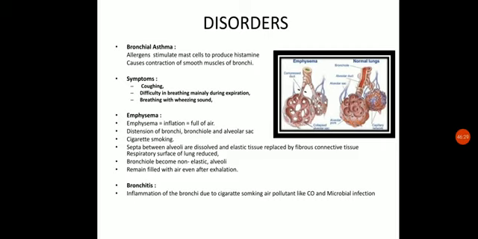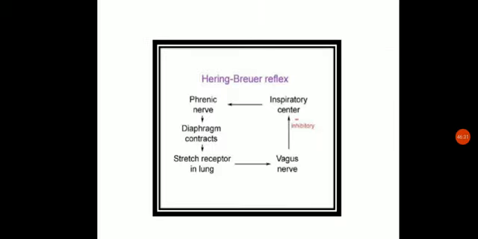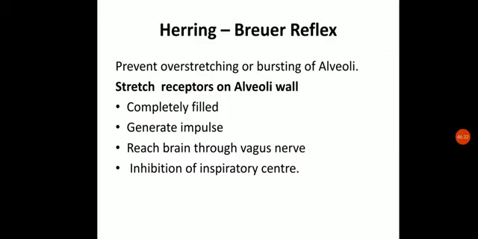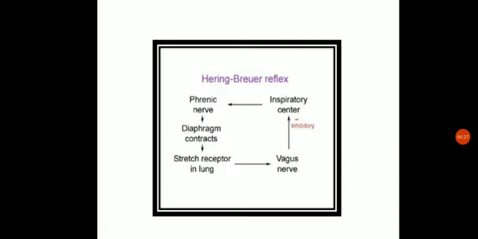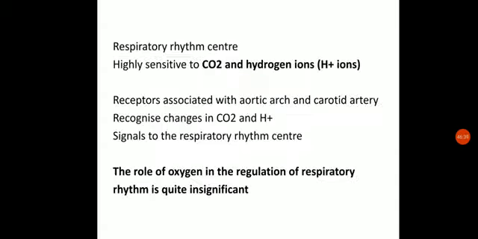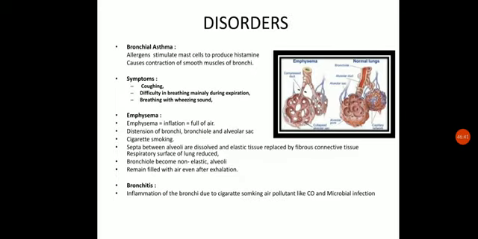Next is the disorders. We have seen the regulation of the mechanism, then the exchange at different places, and then the transportation of carbon dioxide and oxygen, and now we'll be seeing the disorders of the respiratory system. Okay, so let us see. First of all, bronchial asthma.